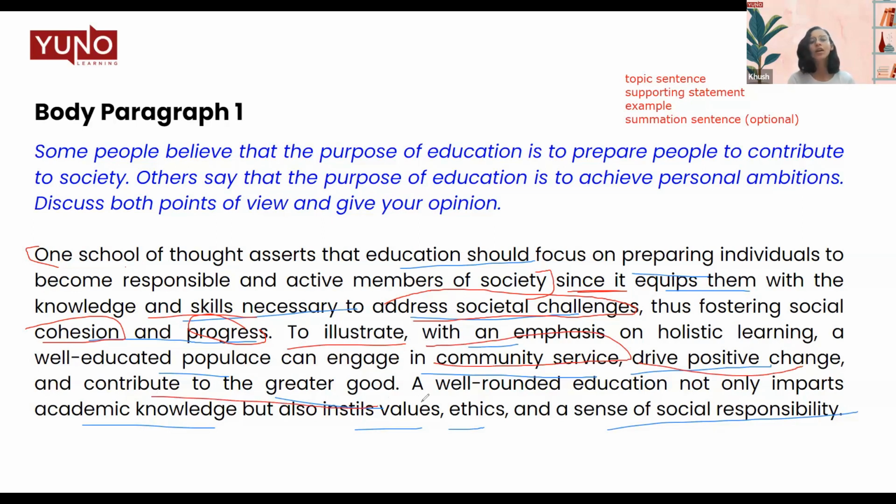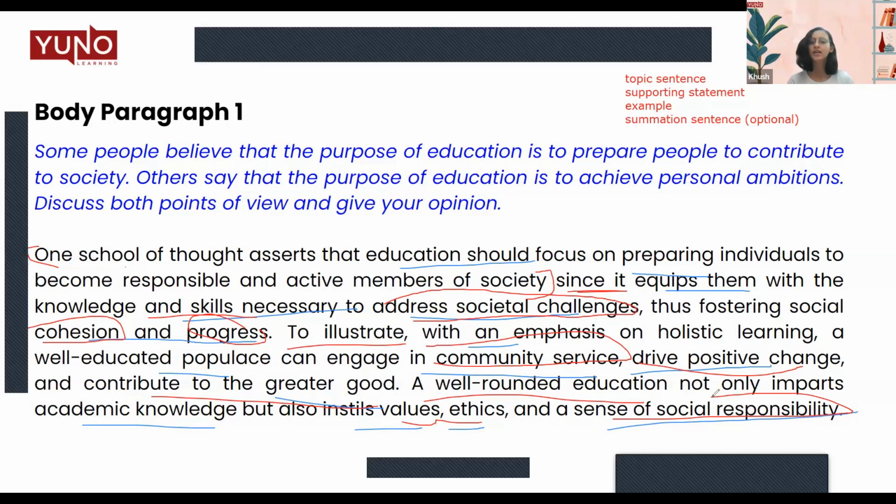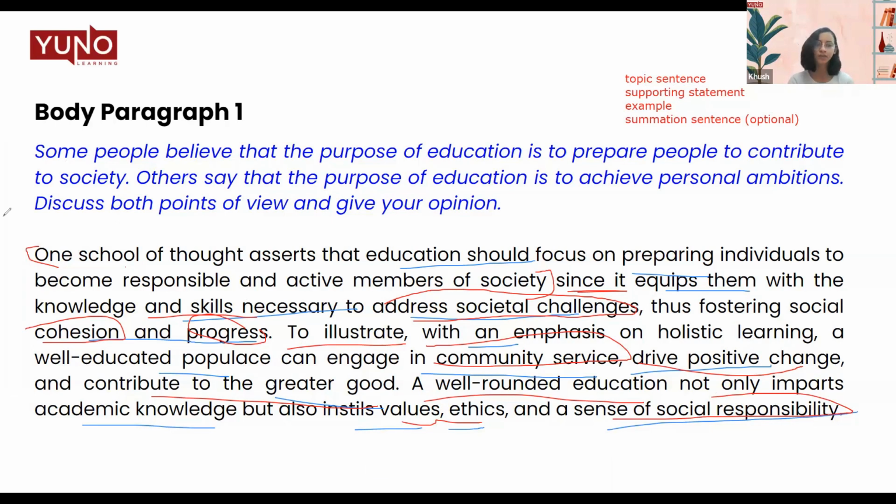In summation, a well-rounded education not only imparts academic knowledge, but also instills values, ethics, and a sense of social responsibility, thus contributing to the society. So this is how we reconstructed our first body paragraph.